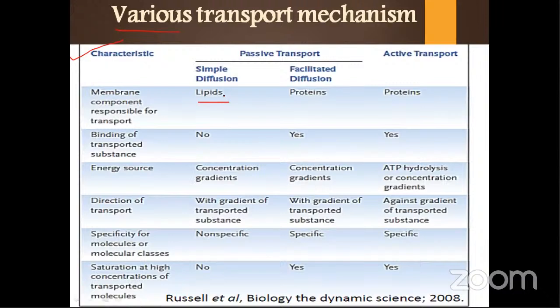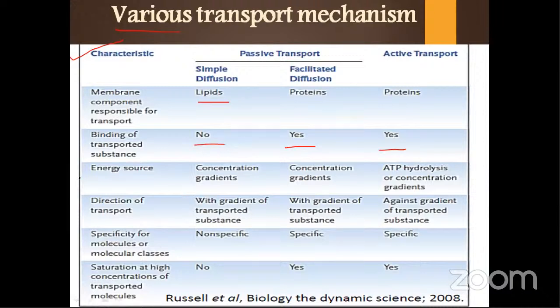Lipids can easily pass because the membrane center is hydrophobic. But for passage of proteins and other things, you need facilitated diffusion or active transport. In facilitated and active transport, the transporter needs to be attached to the molecule, then only can it pass. In diffusion, there is no need of any carrier molecule.